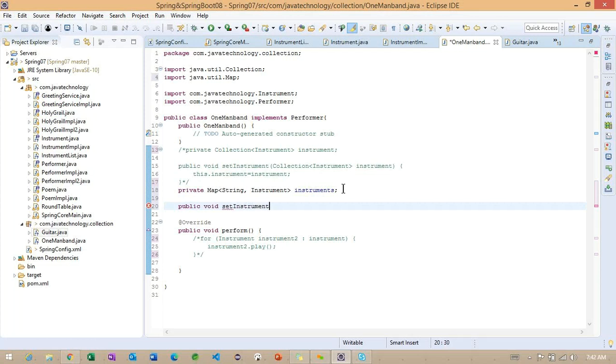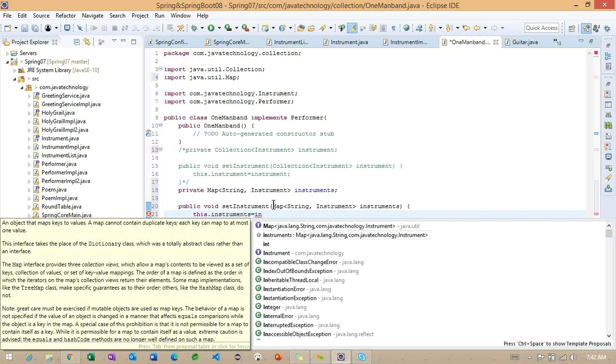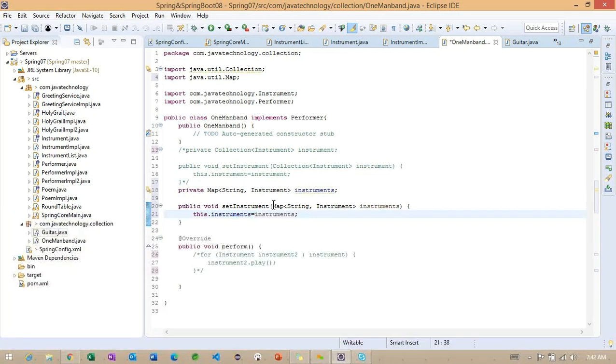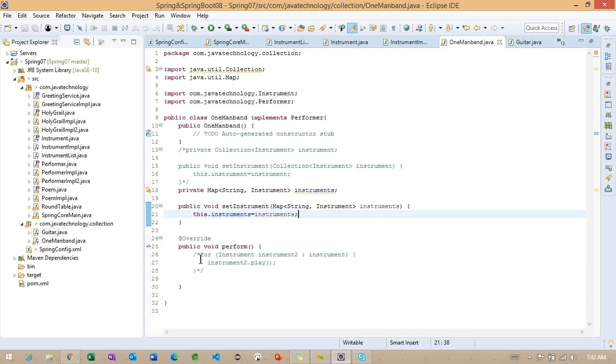The next step is to define the method here. Public void setInstrument. I will copy the same thing we used earlier to define the property: this.instrument equals instruments. Okay, now we have defined the map. Now we want to get the objects one by one. Here also we are going to get more than one object, so we'll work on them one by one. Let's see how we can add them here.